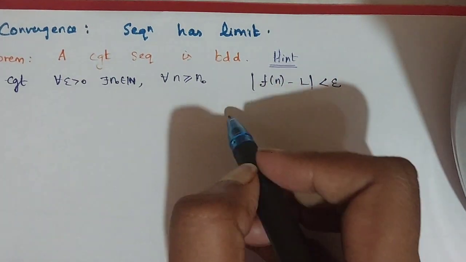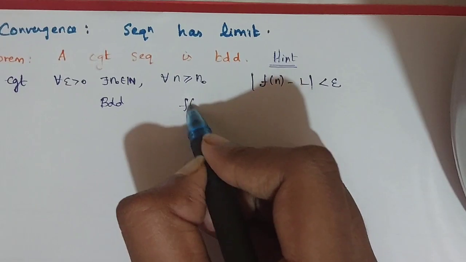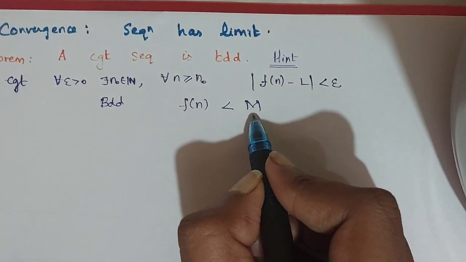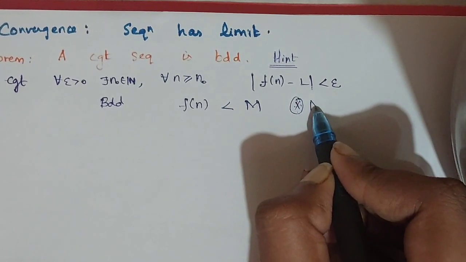For boundedness, I also write the bounded definition: |f(n)| is less than some m. This m is the hint, and the very important part is choosing m.